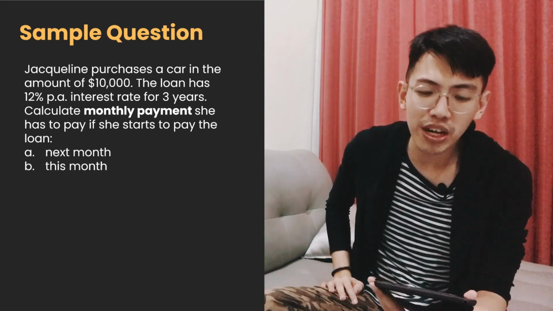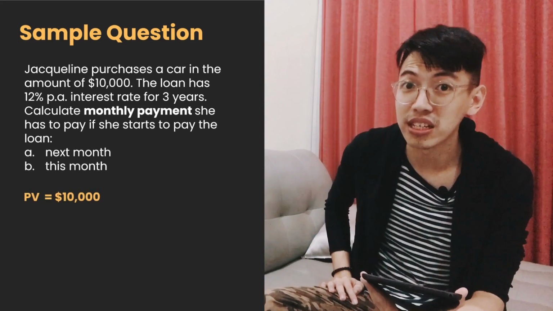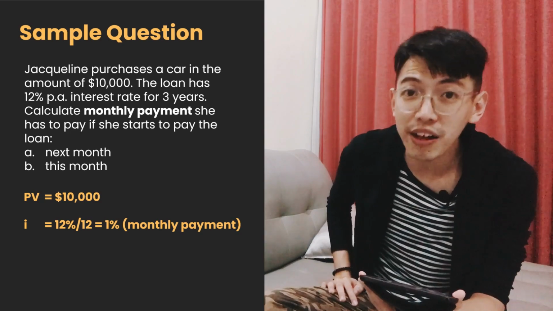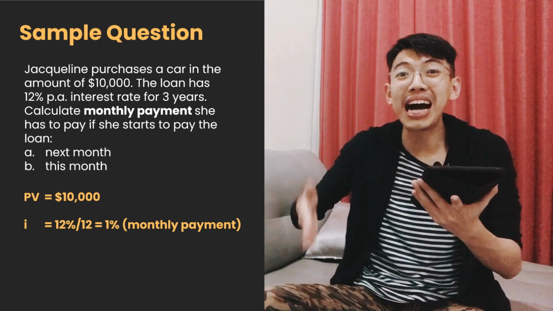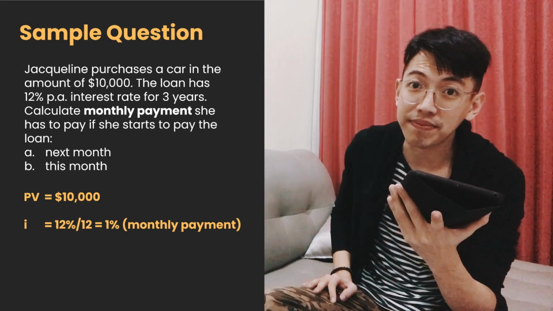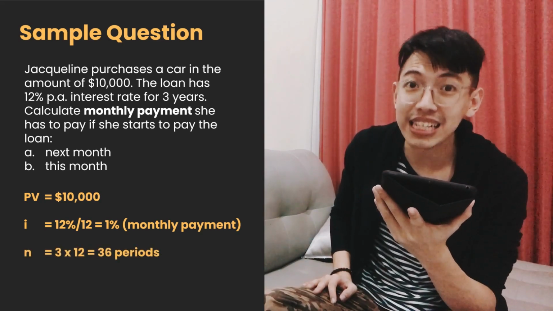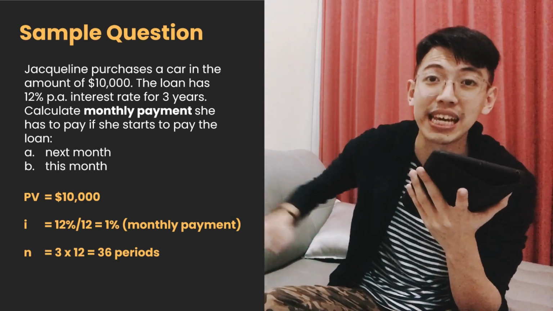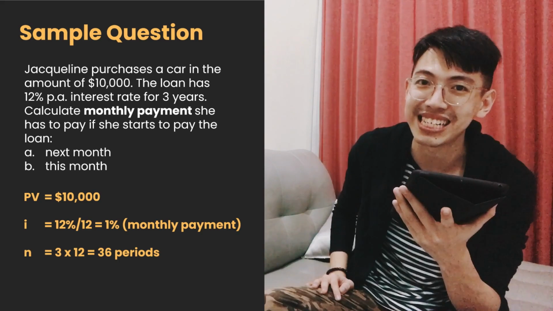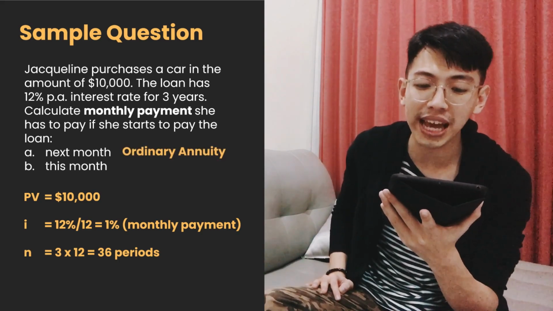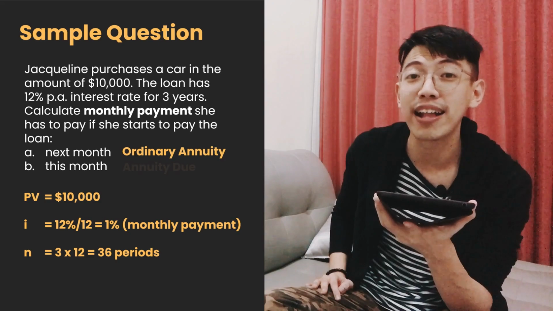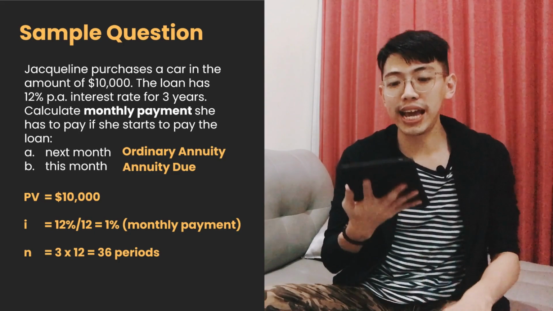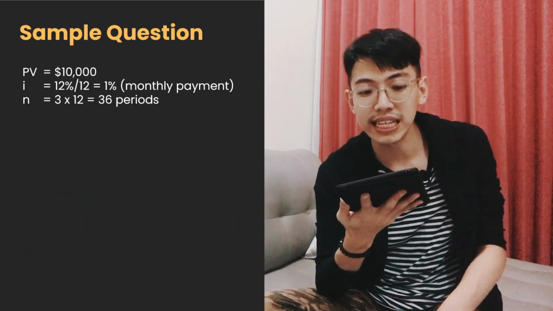Okay, we know from the question the present value is $10,000. The I is 12% divided by 12 because we pay it monthly. It equals 1%. And then the N, the period, is 3 years times 12 because in 1 year there are 12 periods. It equals 36 periods. From the question we can know question A is about ordinary annuity and question B is about annuity due. Let's do question A, start from next month, or ordinary annuity.